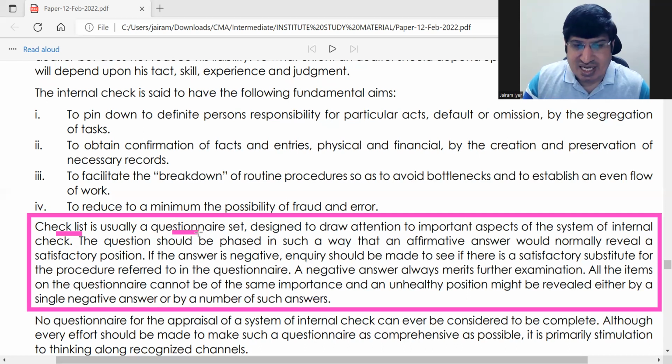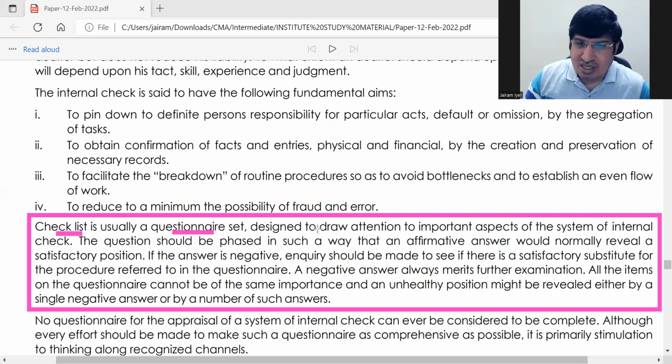So it's a questionnaire. Questionnaire means you have a list of questions. For example, for a receipt transaction up to 10,000, how many clerks handle it? Then that person will say 4 clerks handle it. That's one question. Like that, there can be many questions. If the transaction is more than 10,000, then how many clerks handle it? Then he'll say 5 clerks handle it. So like that, there'll be questions.